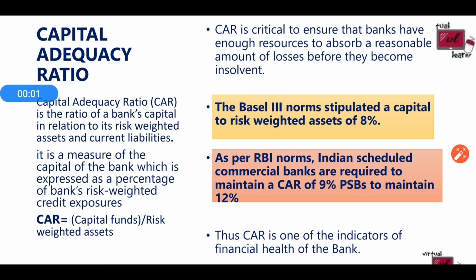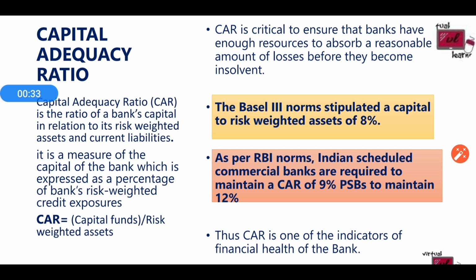Now let's move on to the topic capital adequacy ratio. What is capital adequacy ratio? It is the ratio of a bank's capital to the risk-weighted assets and current liabilities. That is, it is the ratio of the bank's capital or funds to the loans which are given. Here the risk-weighted assets means the loans which are given. So it is a measure of the capital of the bank, expressed as a percentage of the bank's risk-weighted credit exposures, or simply the loans which are given. So CAR is basically capital funds divided by risk-weighted assets.